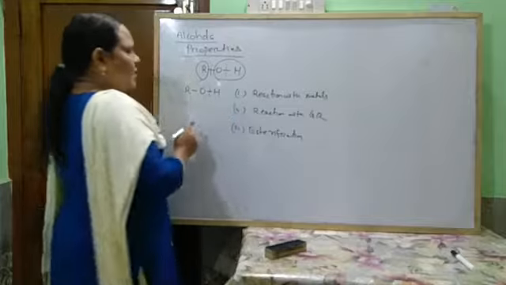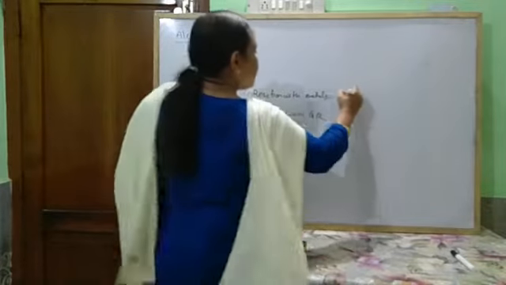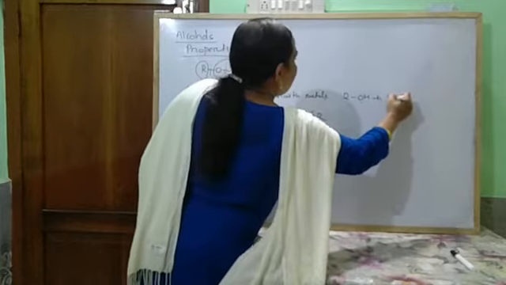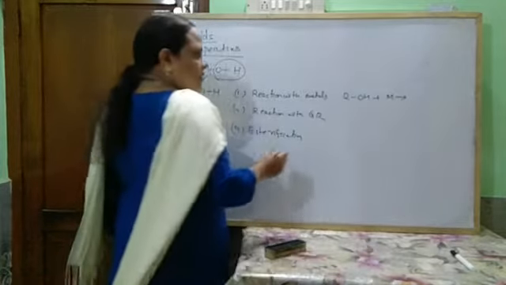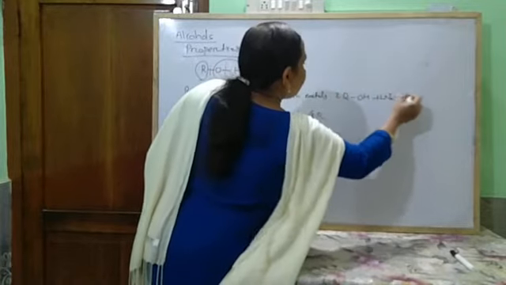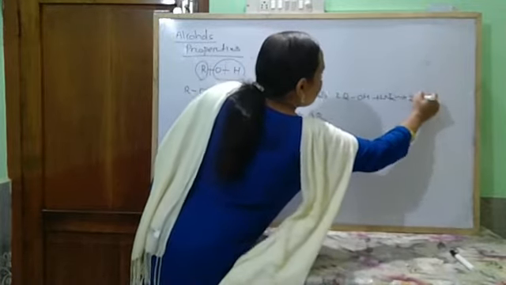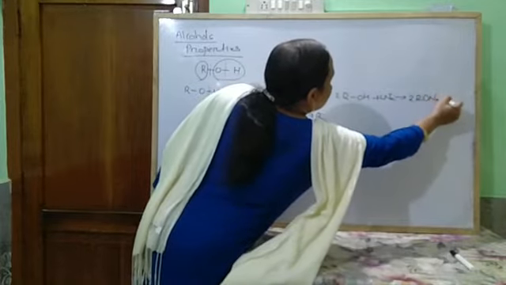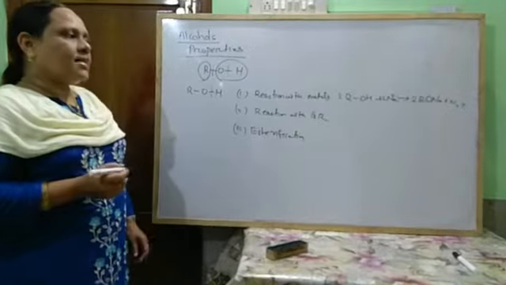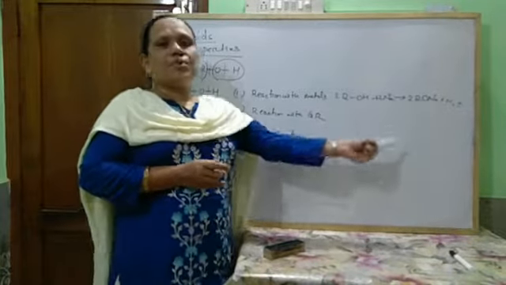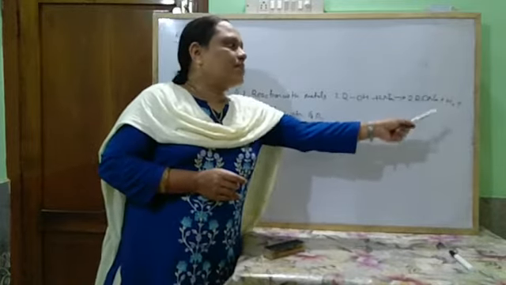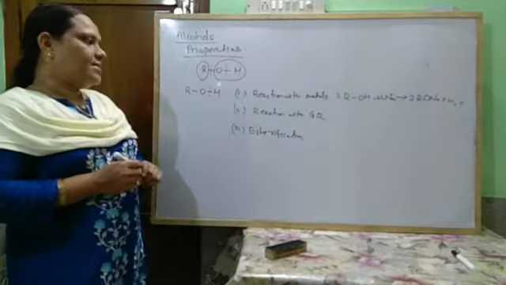So, reaction with metals. Alcohols react with metals: ROH plus metal forms metal alkoxides. Suppose it reacts with sodium, so it forms sodium alkoxide plus hydrogen. So alcohol reacts with active metals like sodium, potassium, aluminum, etc. to form metal alkoxide with evolution of hydrogen gas.